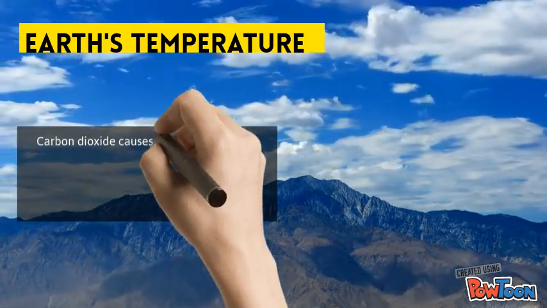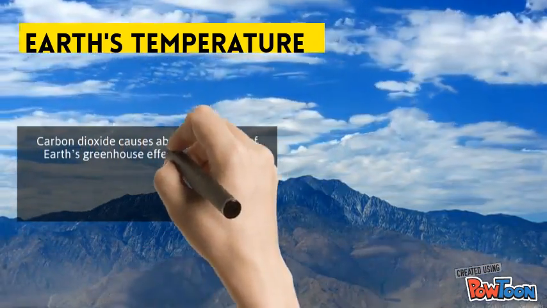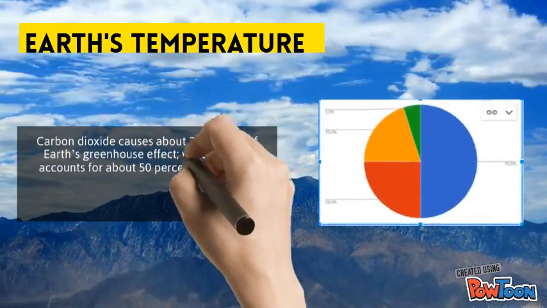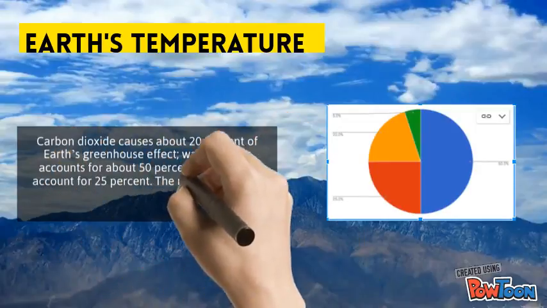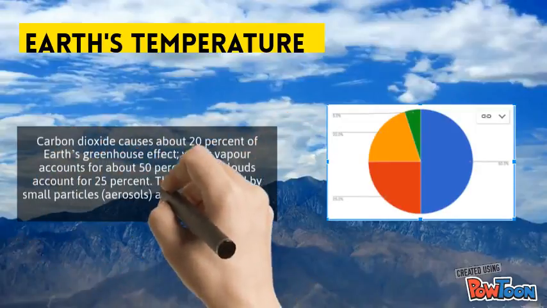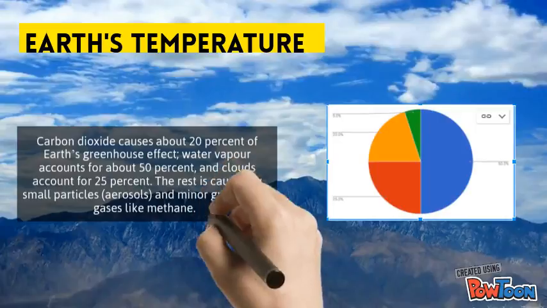Carbon dioxide causes 20% of Earth's greenhouse effect. Water vapor accounts for 50% and clouds account for 25%. The rest is caused by small particles and minor greenhouse gases like methane.